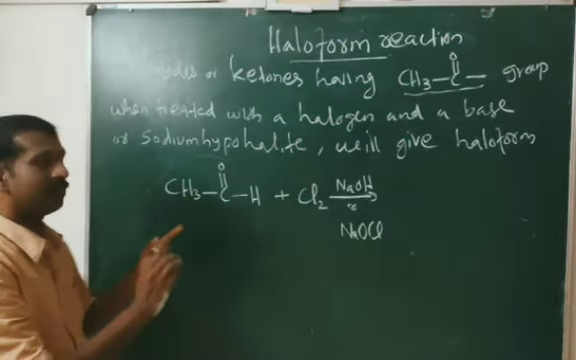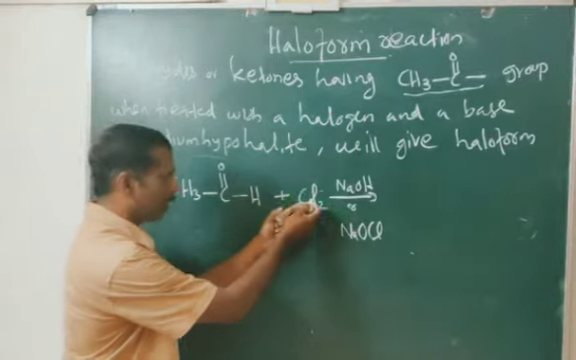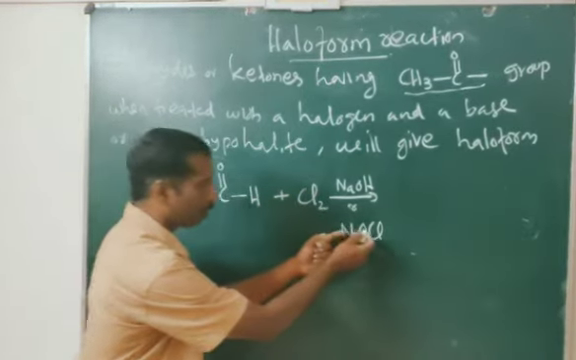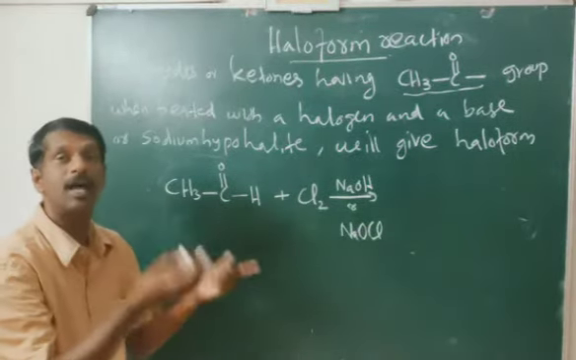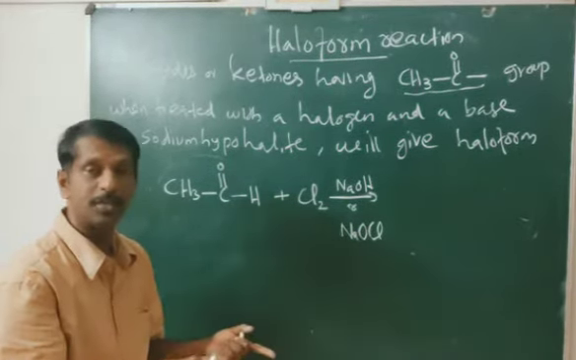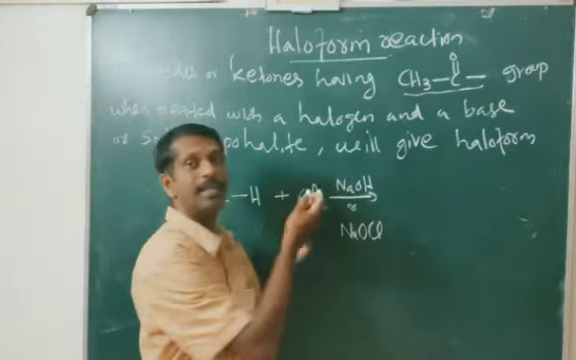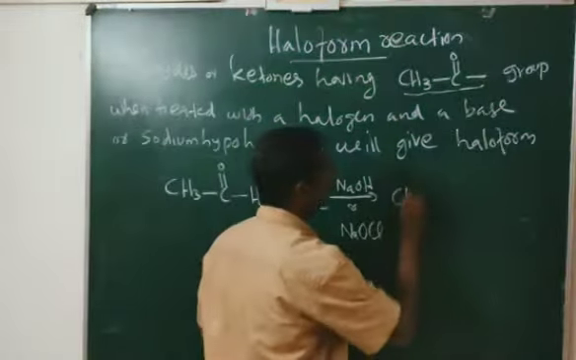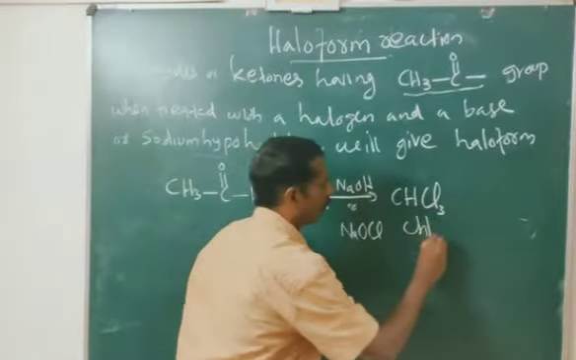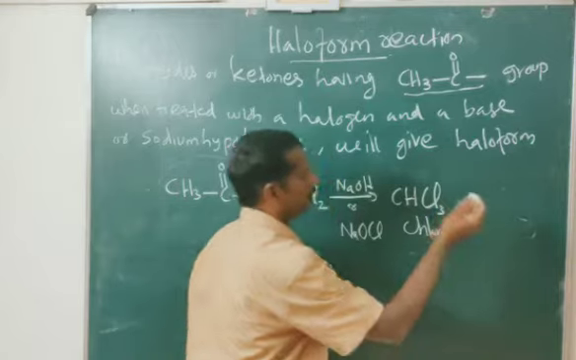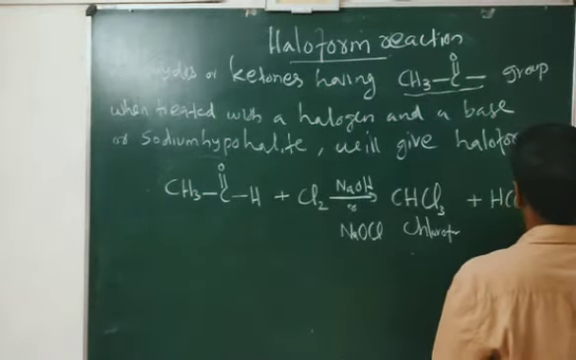That means instead of chlorine and NaOH, you can use NaOCl, sodium hypochlorite. Then what will we get? We will get haloform. If the aldehyde is treated with chlorine in presence of NaOH or sodium hypochlorite, we get chloroform. Generally, we can say haloform. If you take chlorine, we get chloroform, CHCl3. The byproduct is not important, HCOONa.